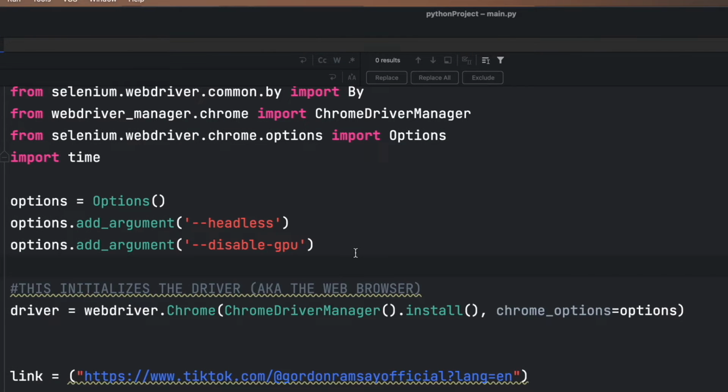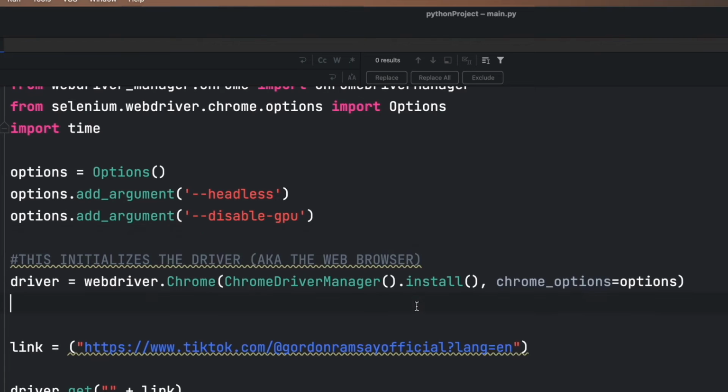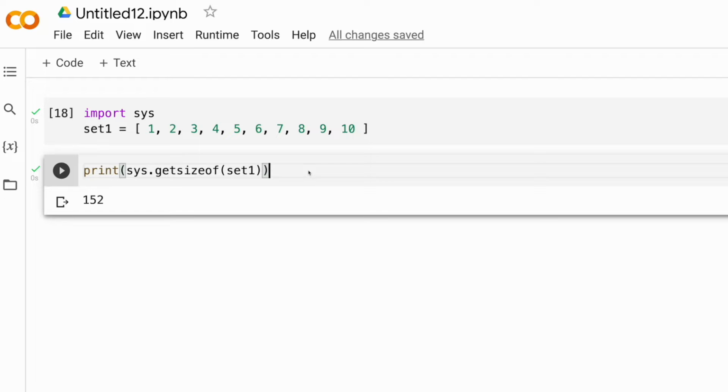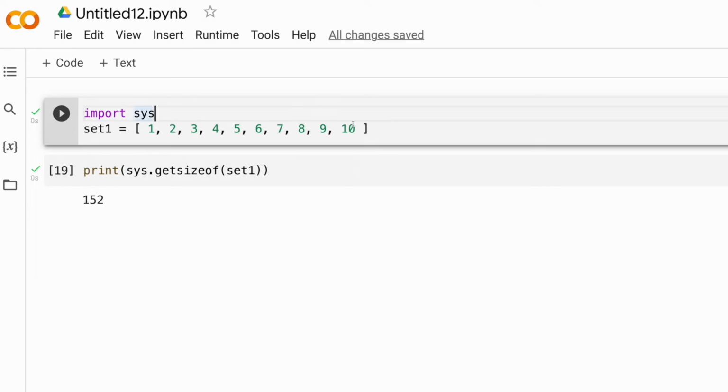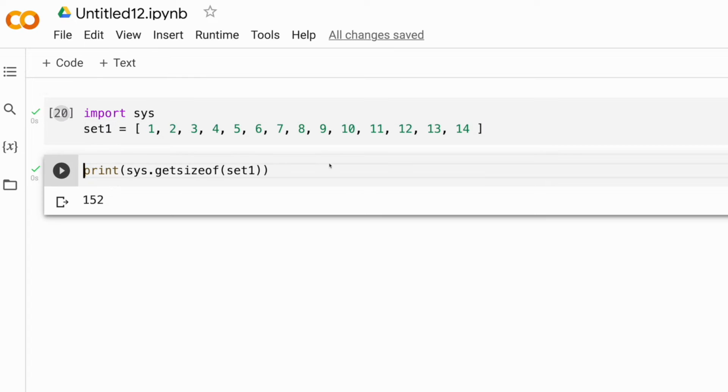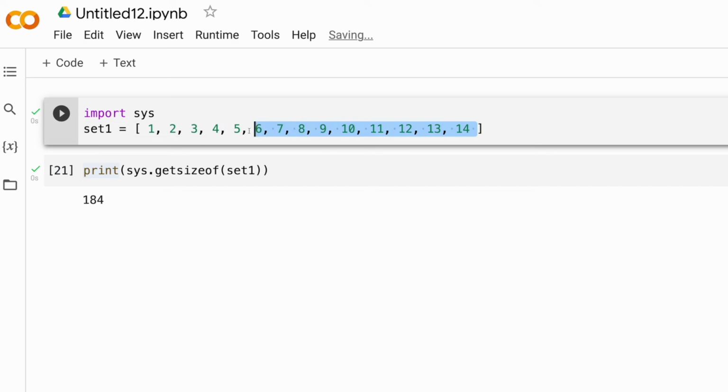Next up. One of my favorite little tricks with Python is checking the size of variables, datasets that are inside of our environment. We can use the getSizeOf function to actually see the amount of bytes our specific attribute has. Let's take a look at the following list. If we wanted to determine the size of this list, we must first import the sys. We can then use the built-in getSizeOf function like this.